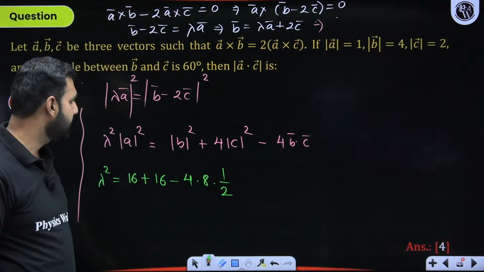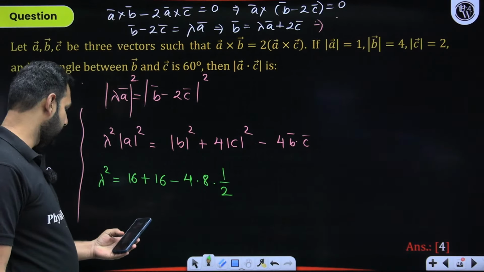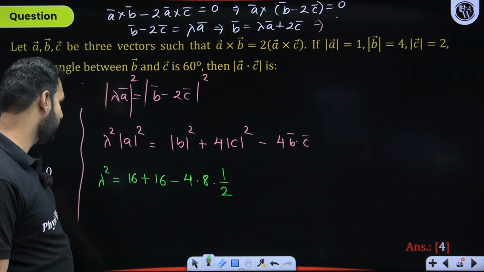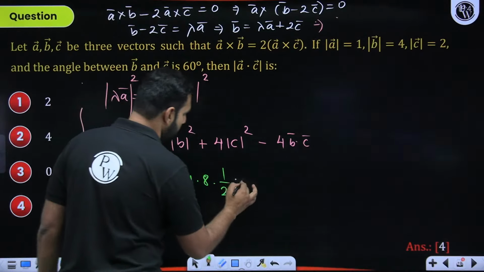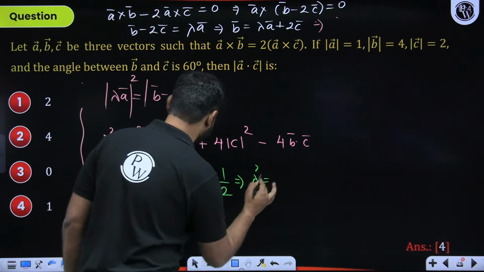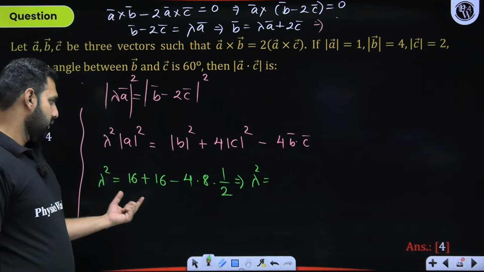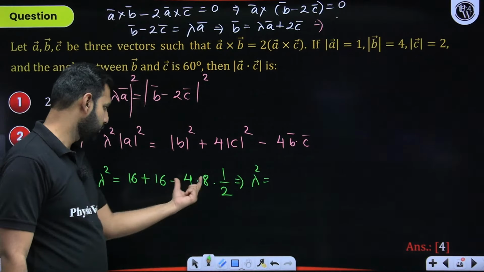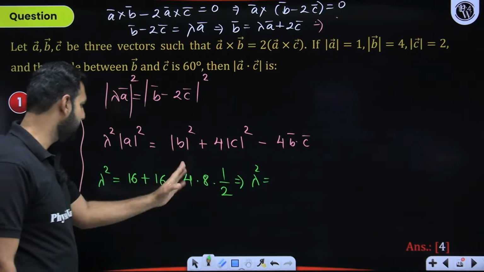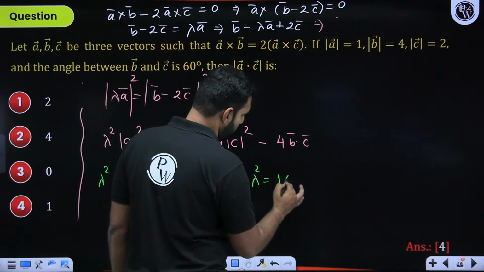Are you all understanding this comfortably, students? Can I move ahead from here? So I think we can go ahead from here and we can crack the value of lambda, which is going to be a pretty simple task from here. This is going to be 2, so this is going to be 16. 16 minus 16 is 0. So lambda square turns out to be 16.